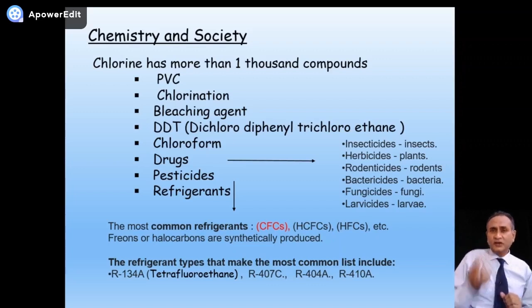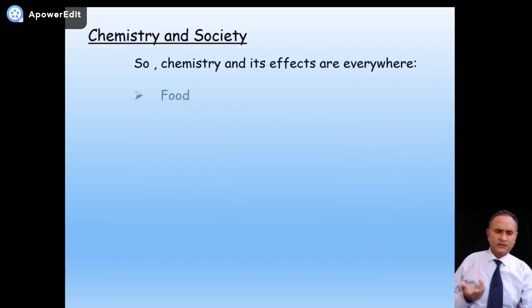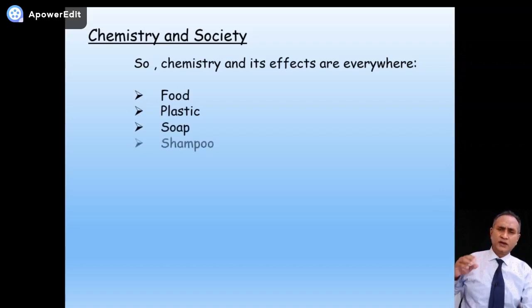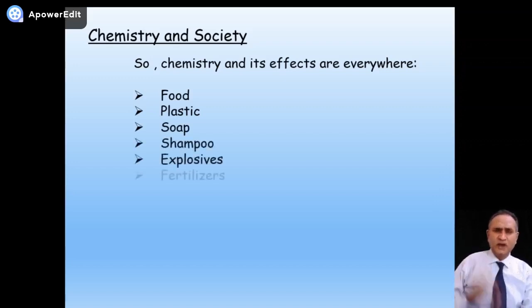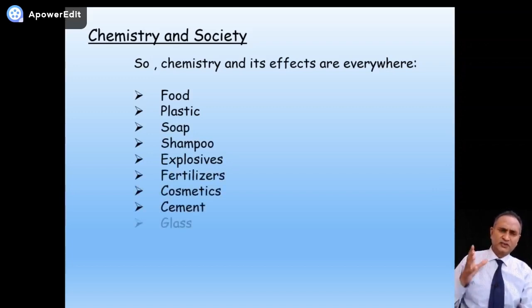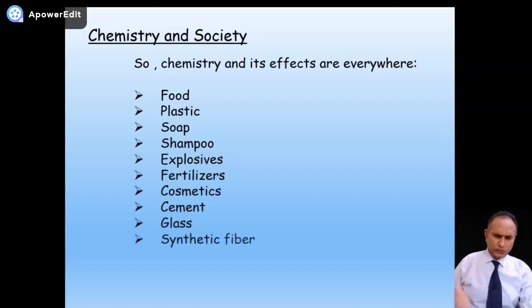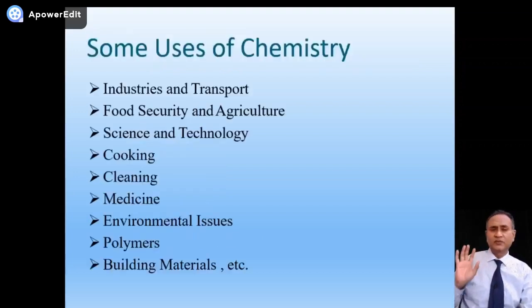So all of these are different compounds of chlorine. Only chlorine we discussed, and we came to know that chemistry is really very important. It plays a very vital role in our daily life, right? So chemistry and its effects are everywhere, like different kinds of food, might be butter or margarine or tomato ketchup or this sauce or that sauce, shampoo, soap, fertilizer, cosmetics, cement, glass. All are the products, blessings of chemistry, right? Similarly, chemistry is related with science and technology, cooking, cleaning, medicine, all we have discussed.